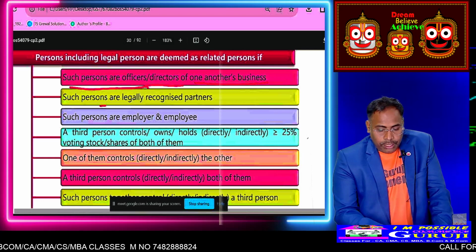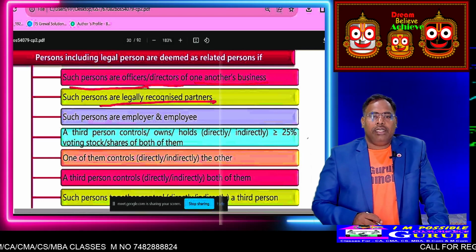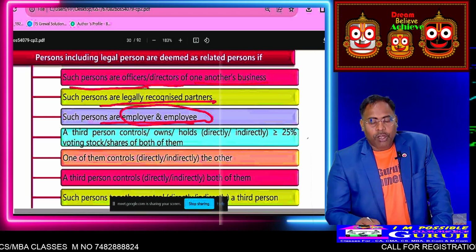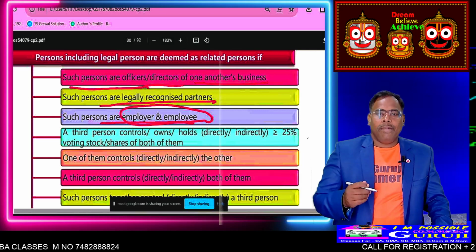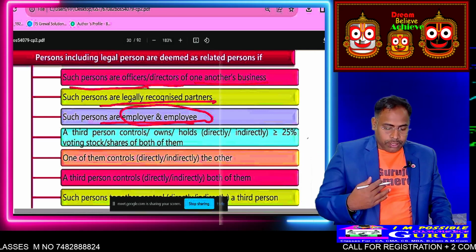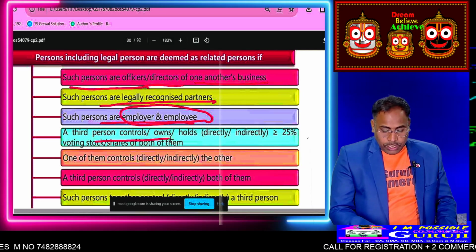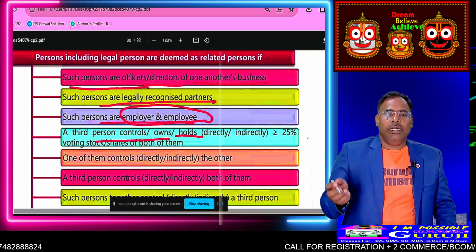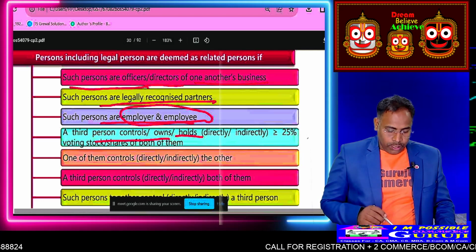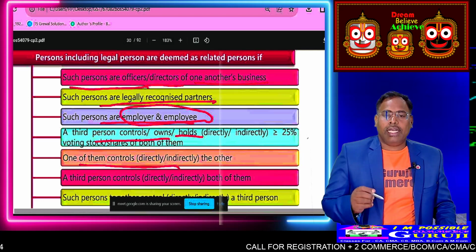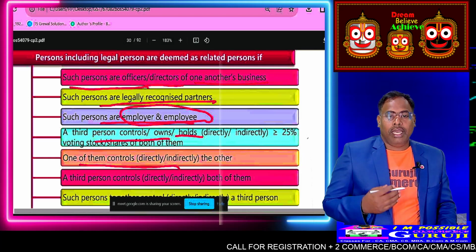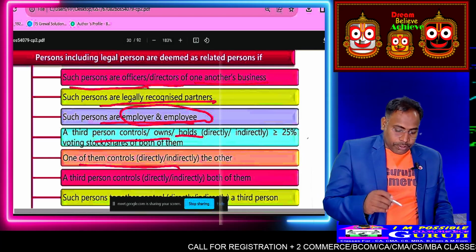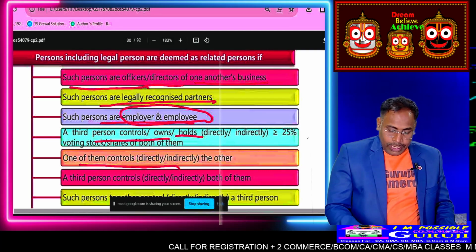Second, a person is a legally recognized partner, or such persons have an employer-employee relationship. Or a third party controls or owns more than 25% of the holding of the shares, or one of them controls the other directly, or maybe another person controls both of them directly or indirectly.